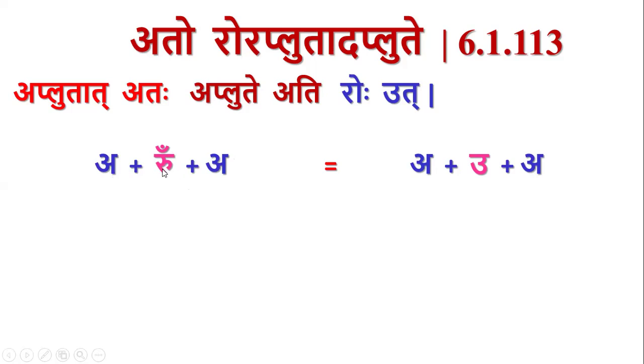This ru should be present between two rasva akaras, then this ru will be converted into u. Atoro raplute. So when we were discussing about panchami, purvanimitta and paranimitta, we discussed some cases where both purvanimitta and paranimitta are required, like the sutra alo yamam yami lopaha. This is one such example where we require both purvanimitta as well as paranimitta for the adesha to be placed in sthani.